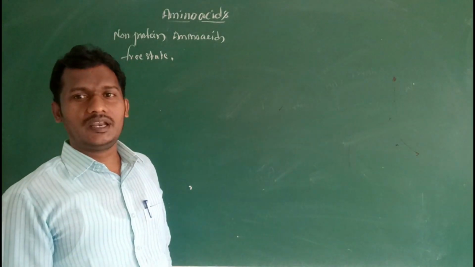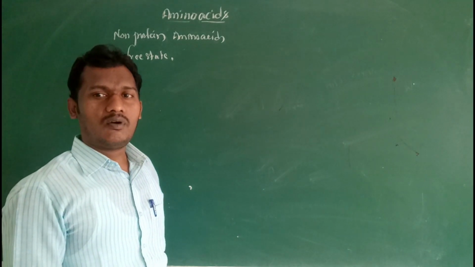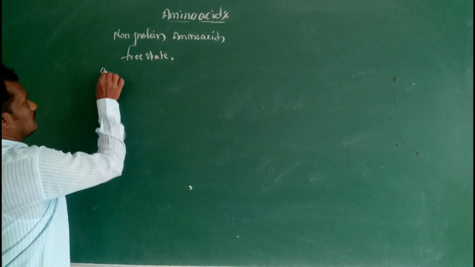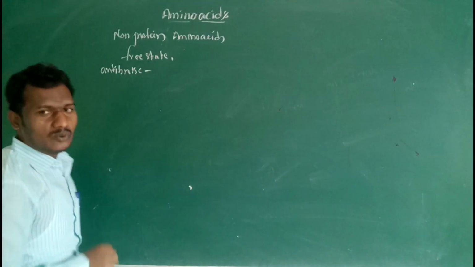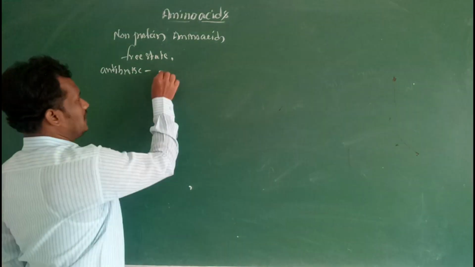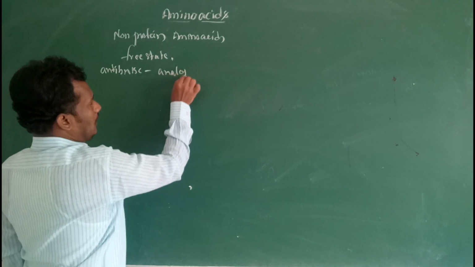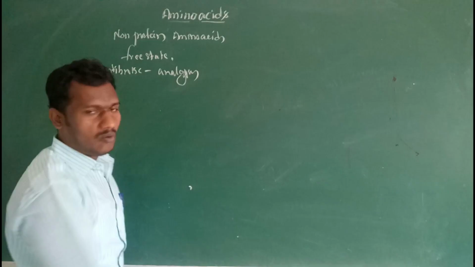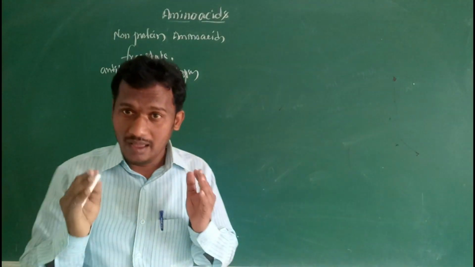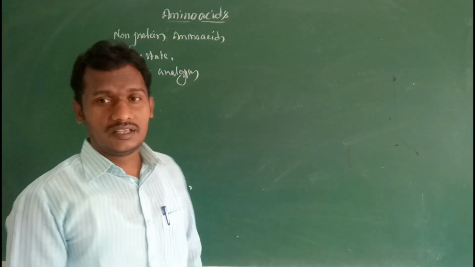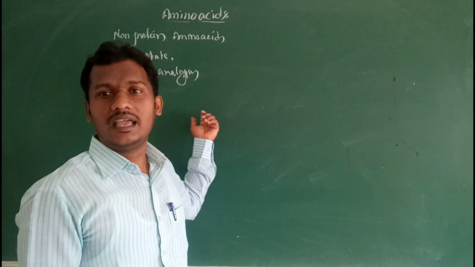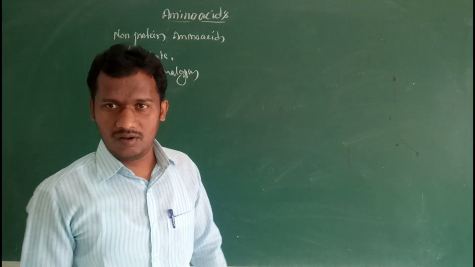Some non-protein amino acids are found in antibiotics. These amino acids are known as amino acid analogs.